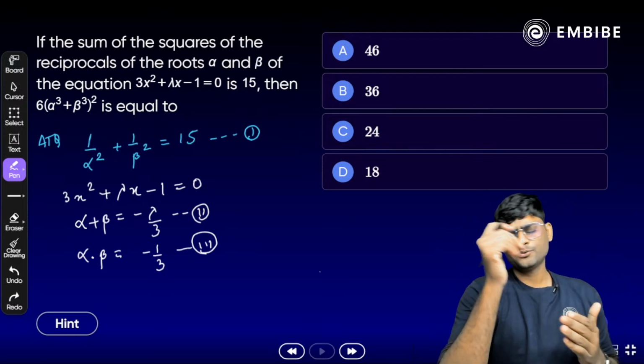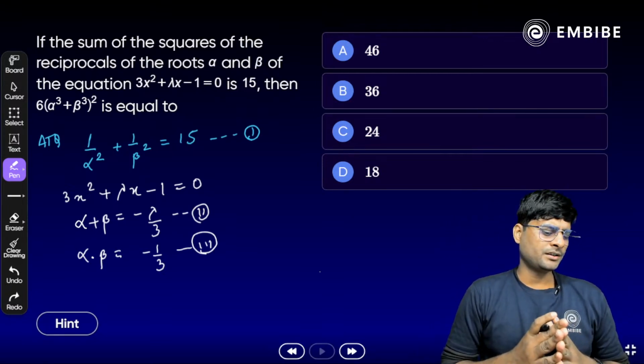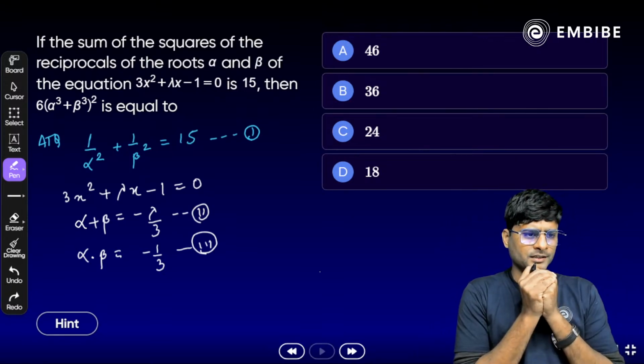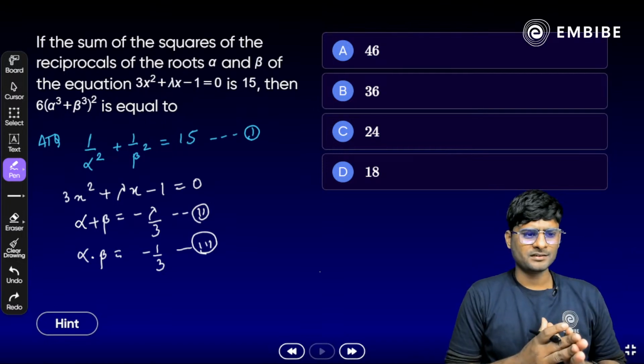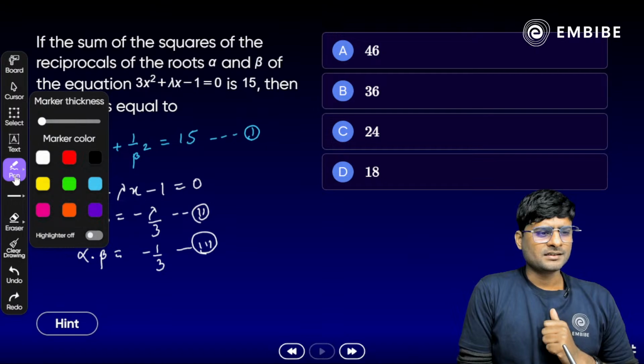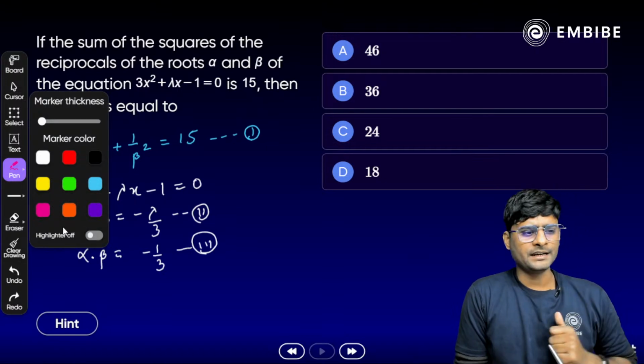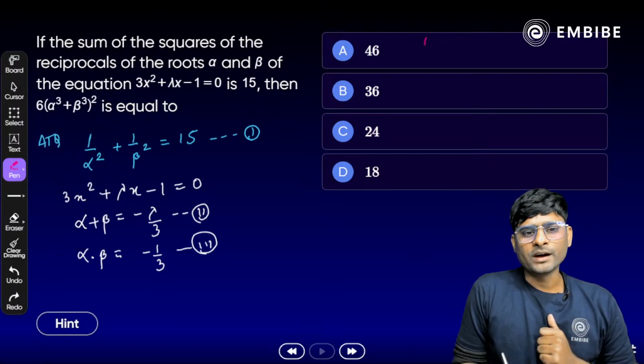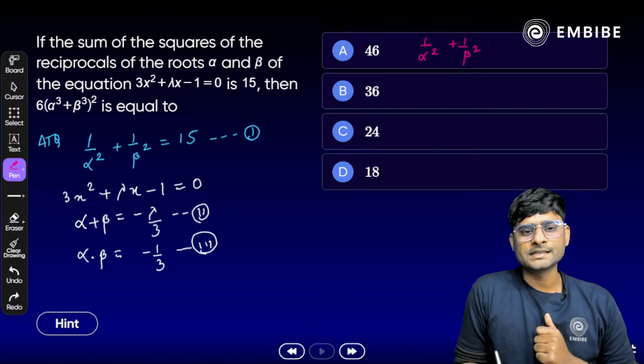1 by alpha square plus 1 by beta square. What can we do here? Just simplify equation 1, and you will get the answer very quickly. From equation 1, 1 by alpha square plus 1 by beta square is equal to 15.